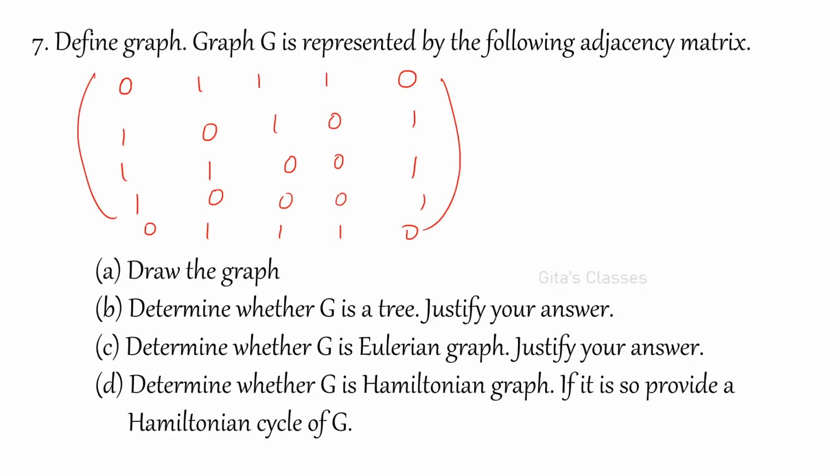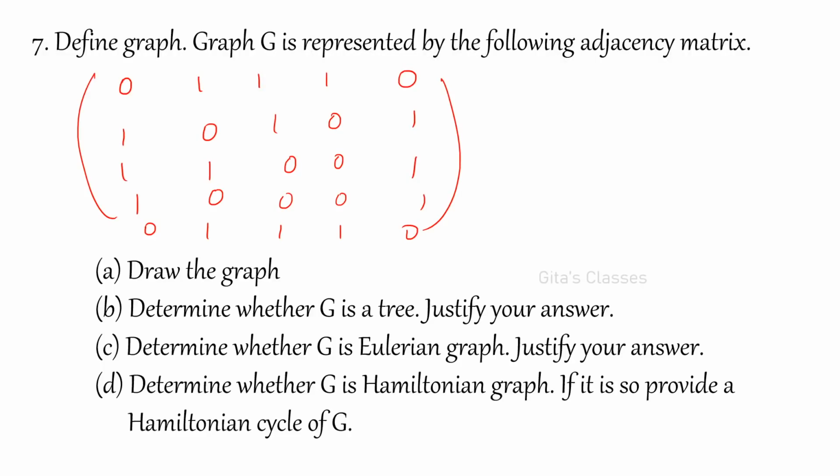We have to find out whether it is Eulerian and Hamiltonian. Let us draw the graph first. Let us assume that there are 5 vertices, and name them A, B, C, D, E. Two vertices are said to be adjacent when there is an edge between them. Is there a loop here? There is no loop, because all the diagonal values are 0.